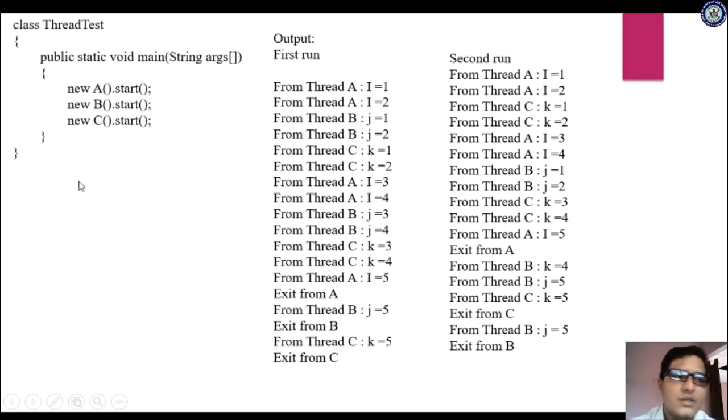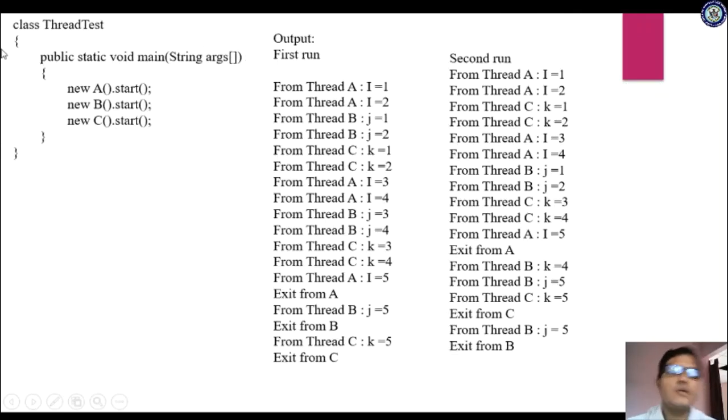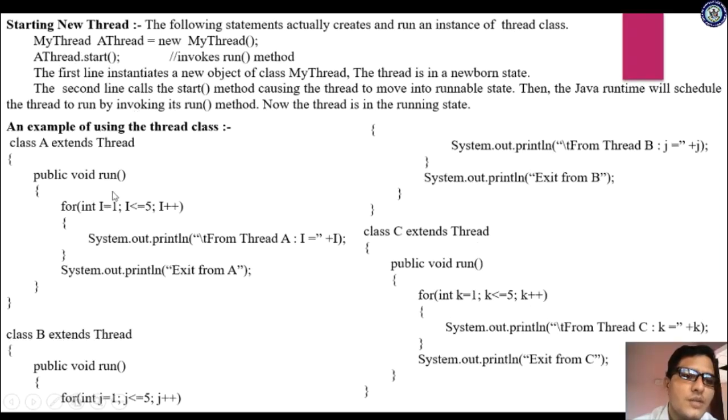I am moving to another class. Is there any main method in class A, class B, class C? No, right? Now I'm writing the main method class. What is the name of the class? Class ThreadTest. It consists of a main method, public static void main(String[] args). Now please observe here, new A().start(). It means you have created the object for class A and you are calling the start method. Whenever the start method is called, this run method will execute.